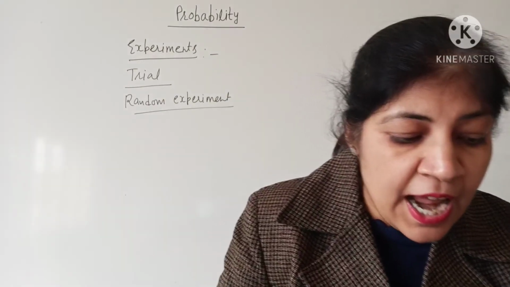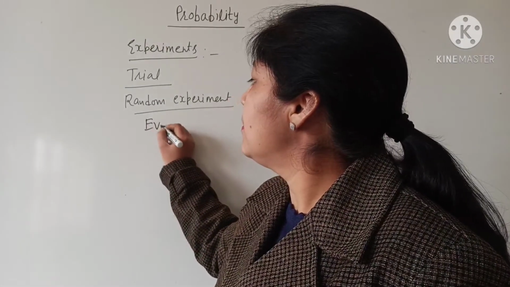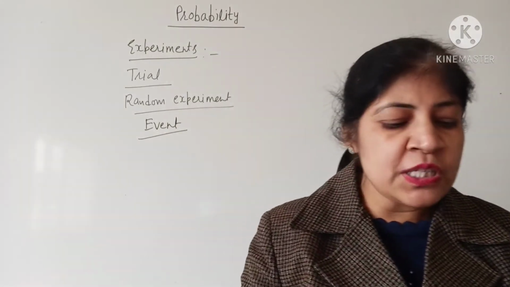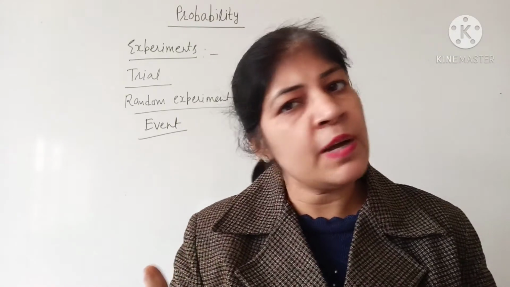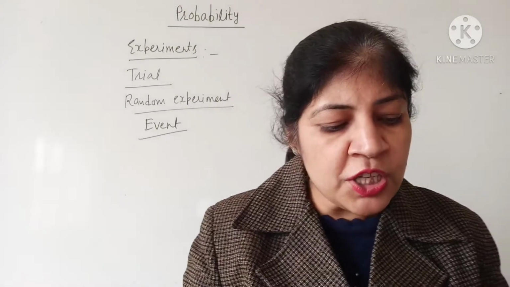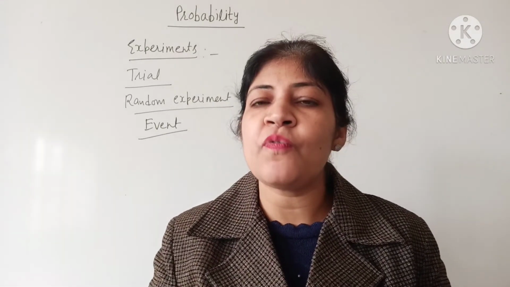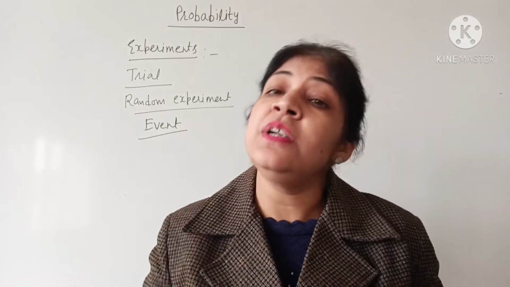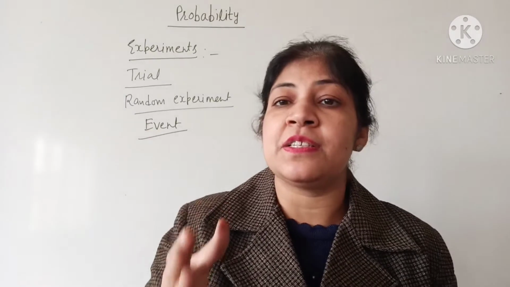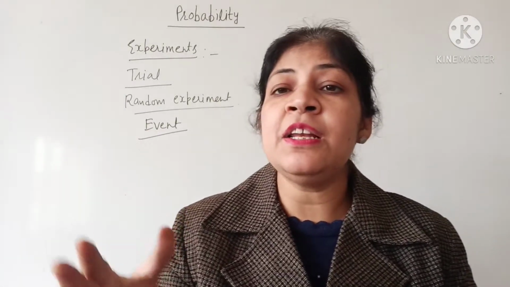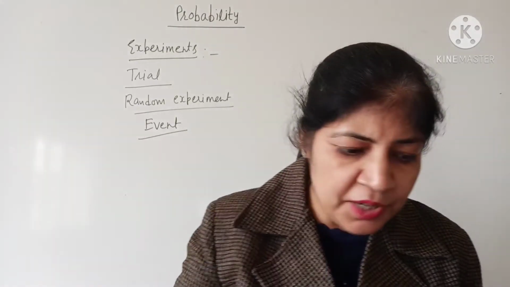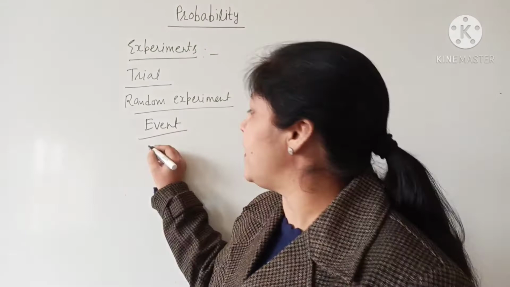Is that clear? And the next one is event. What is an event? If we toss a coin, the possible outcomes are head or tail. Either head will come or tail will come. So these possible outcomes of a trial are called events. Head and tail are the events. Similarly in throwing a dice, numbers 1, 2, 3, 4, 5, 6 are the events.